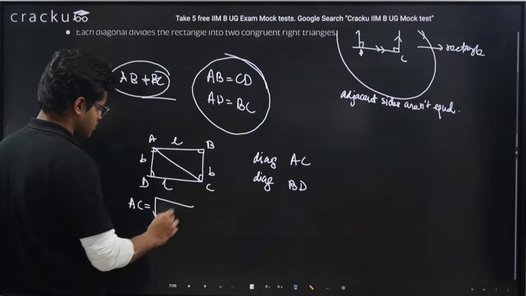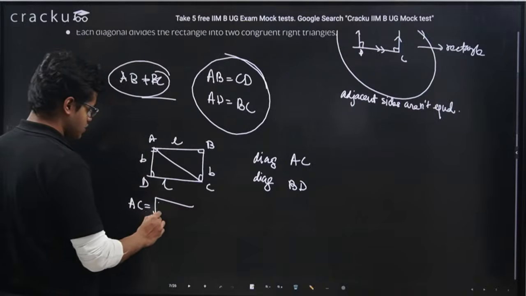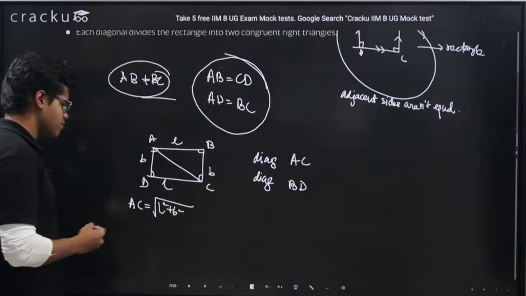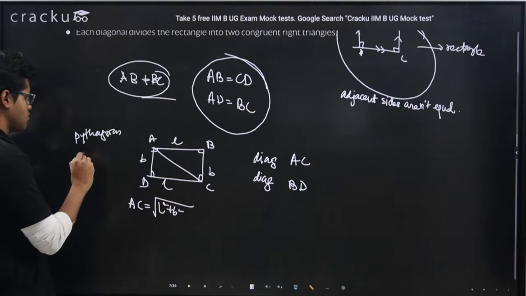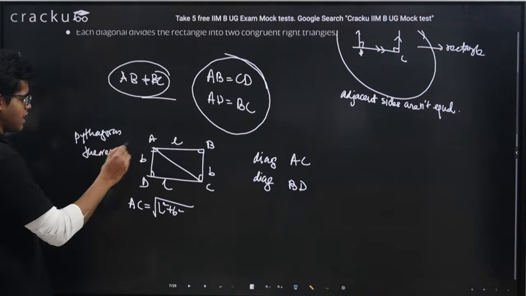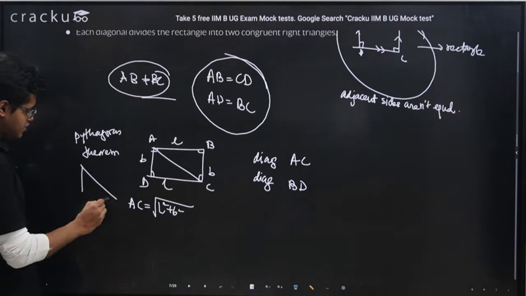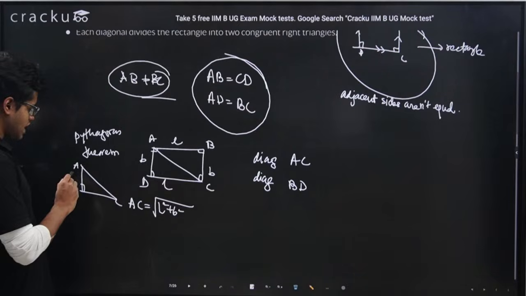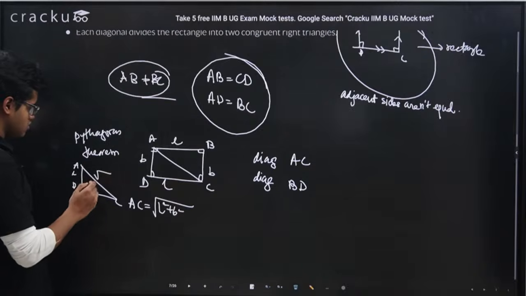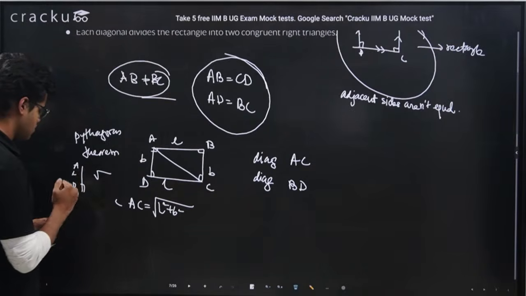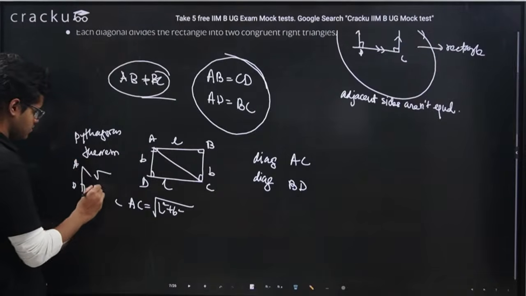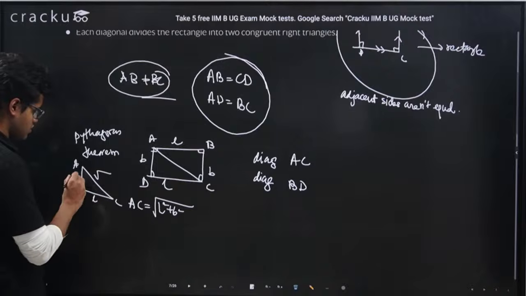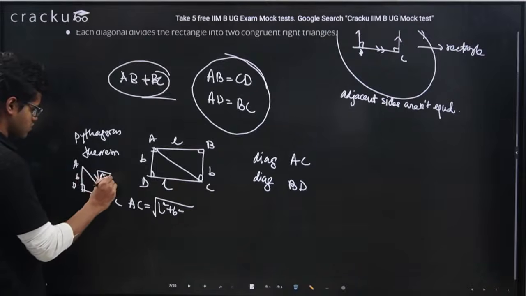AC will be root under L square plus B square. We simply apply the Pythagoras theorem to triangle ADC: this is L, this is B, so this is root L square plus B square.